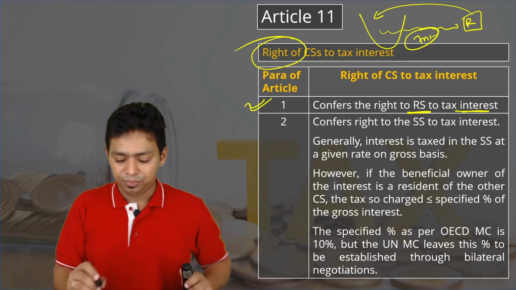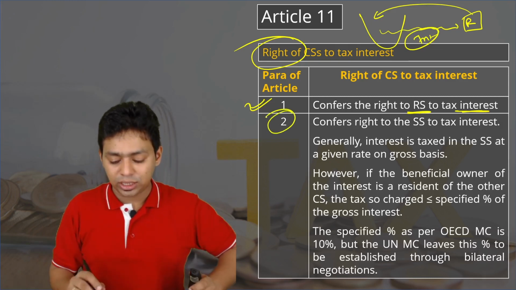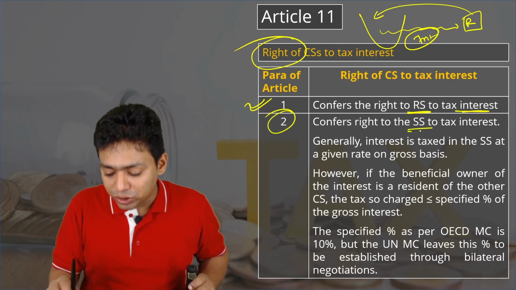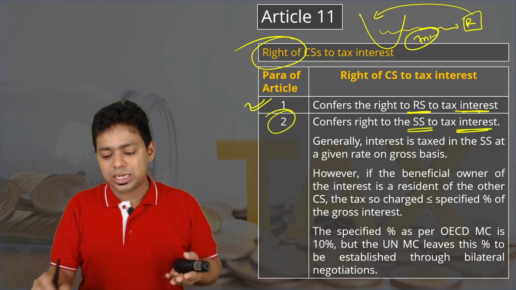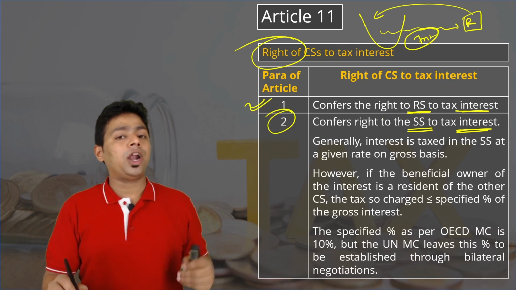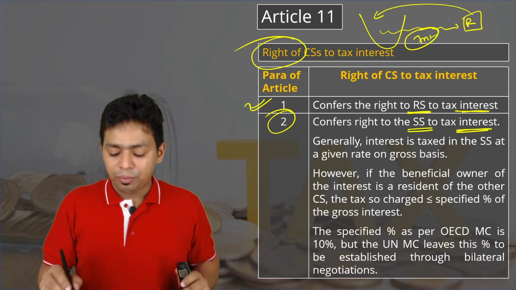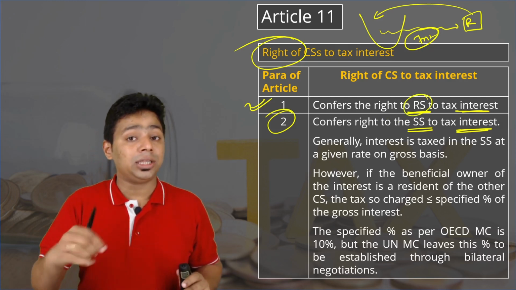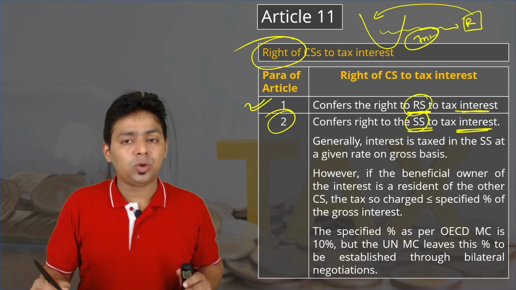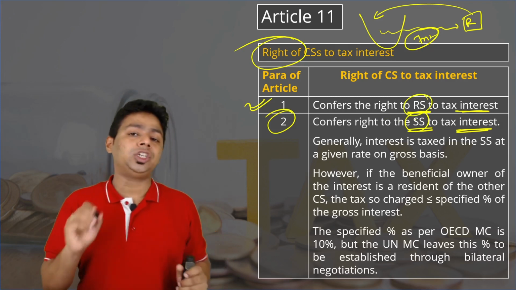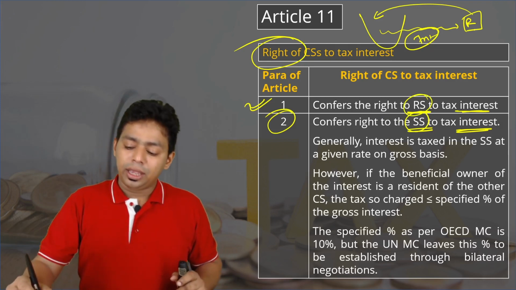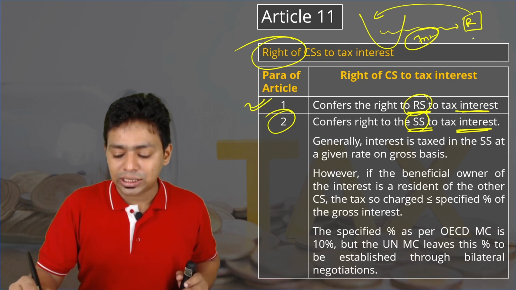Yes, therefore para 2 says it confers the right on the source state to tax interest. Now you will say, sir, para 1 and para 2 are contradicting, because para 1 is saying it should be taxed in the resident state and para 2 is saying it can be taxable in source state. Please understand, it can be taxable in the source state, but it has to be taxed in the resident state.